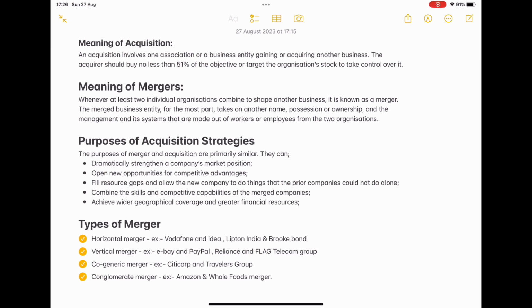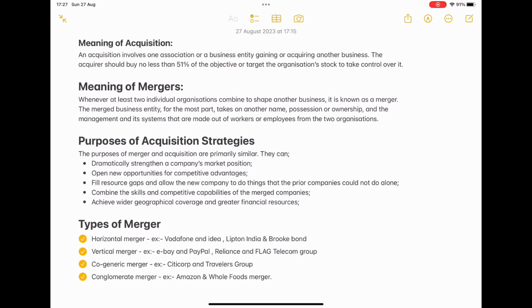So we can enlarge the market position. Now I'm having my business activities in North India as well as in South India. So a wider reach is there, isn't it? Next point: open new opportunities for competitive advantages, fill resource gaps, and allow the new company to do things that our prior companies could not do alone. Yes, these two points are very easy. See, it creates new opportunity, isn't it?